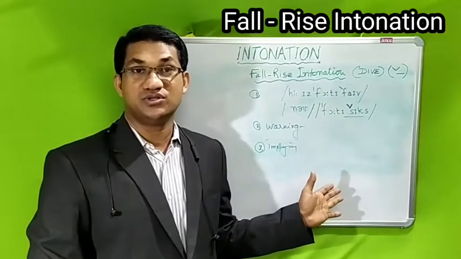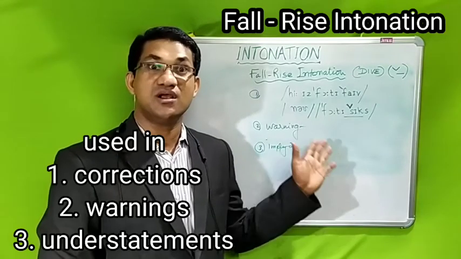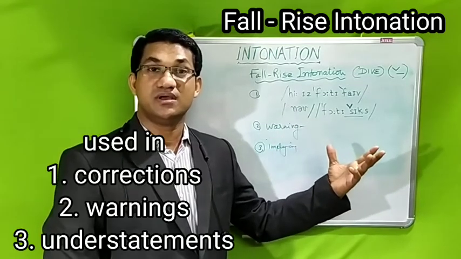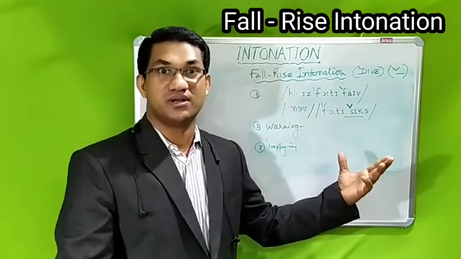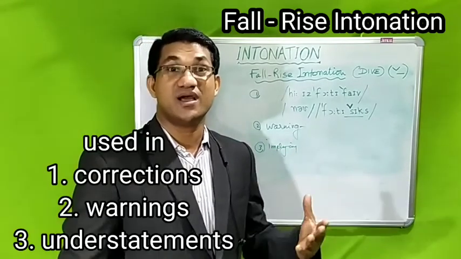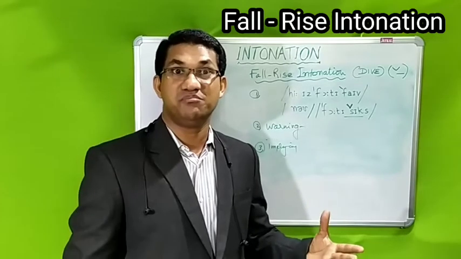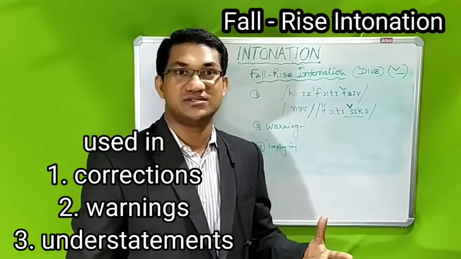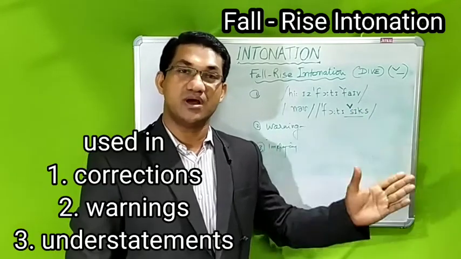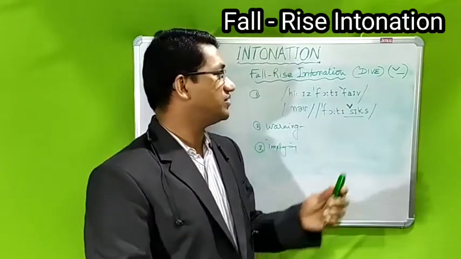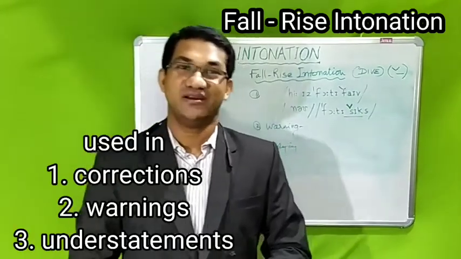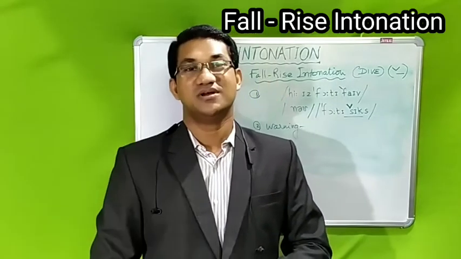So we come to the end of the discussion of fall rise intonation. It is used, number one, when you want to correct somebody; number two, to warn someone; number three, to convey an understatement or an implication, something beyond what we say. The sound comes down and suddenly goes up, and it is marked with a V mark, falling and rising. With this, we come to the end of the topic, intonation.